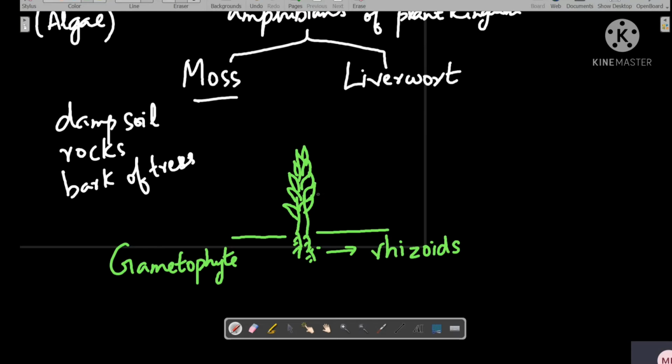So in case of moss, the same plant body bears both the sex organs. There would be an antheridium present amongst the leaves, which is a male sex organ, and there will be an archegonium present amongst the leaves, which is a female sex organ.